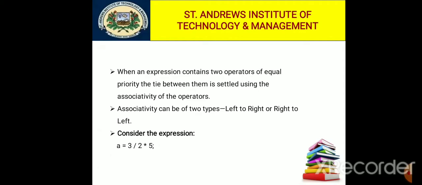The tie between the slash, meaning divide, and the asterisk, meaning multiply, is settled using the associativity of divide and multiply. Both enjoy left to right associativity.